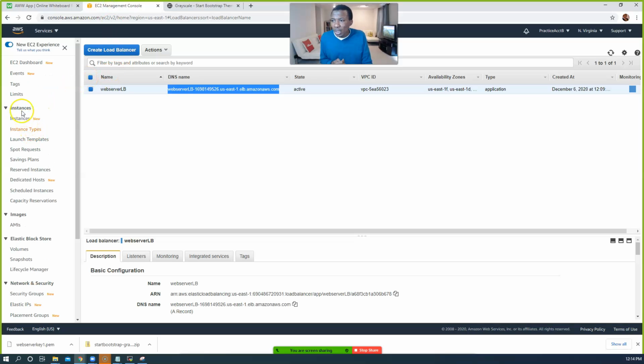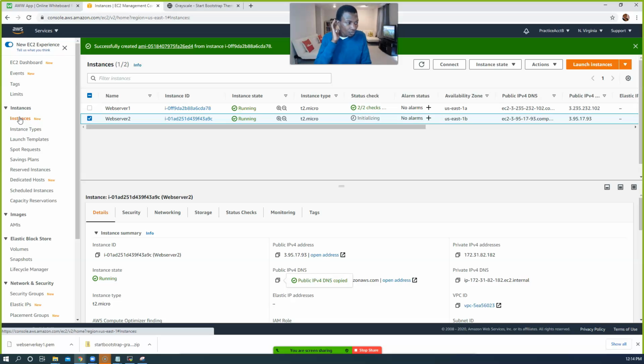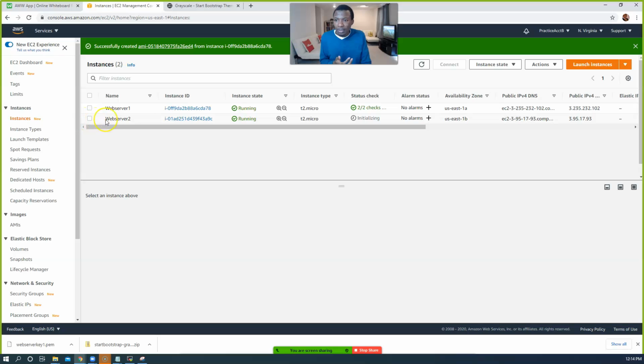Okay, let's go to our instances. So these are our 2 web servers. Remember, our load balancer now is directing people to either this or this. Now let us go to Session Manager.